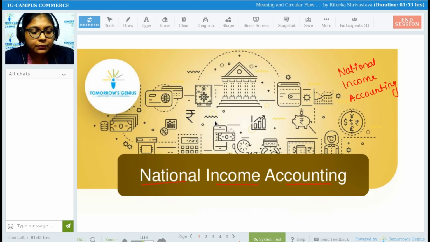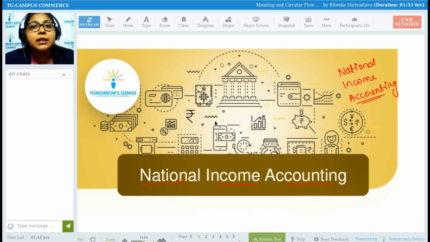Income basically is something which an individual person receives for providing services or goods. Accounting is nothing but making accounts of it. How much you have received, how much is the expenditure, how much are the receipts, income, everything needs to be maintained in account. That is nothing but your accounting, maintenance of accountancy.